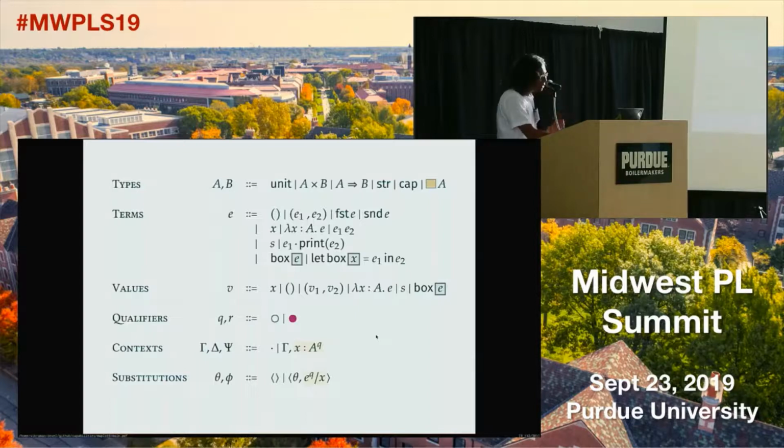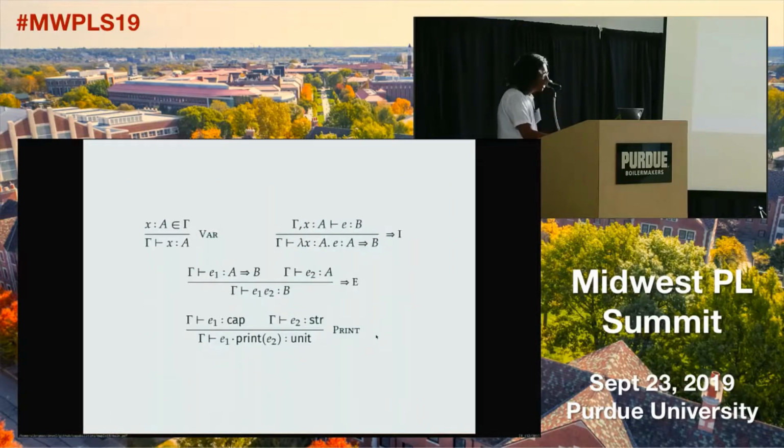Now let's look at some typing rules and how we change them. These are the usual typing rules from the lambda calculus for functions, and this is a print statement which, since the calculus is impure, returns unit. Now the variables in the context have the annotation Q, which means they could be pure or impure, but functions are impure. And we need to give rules for the pure type constructor.